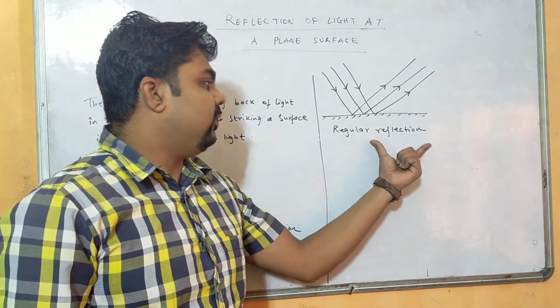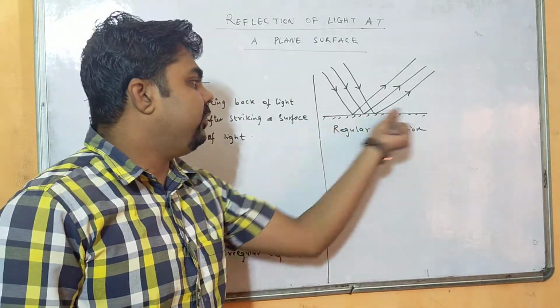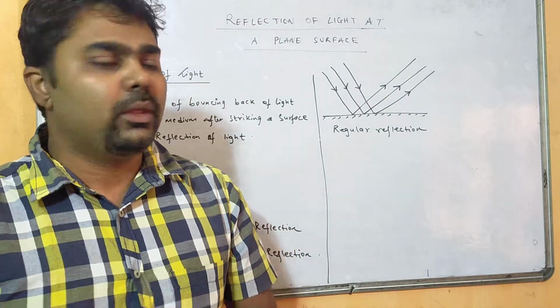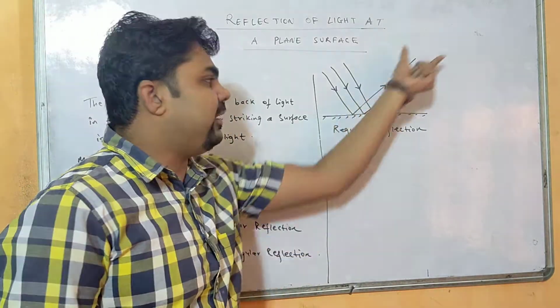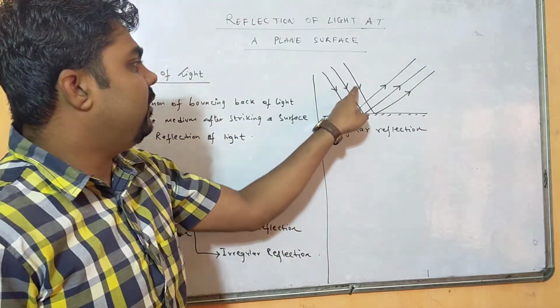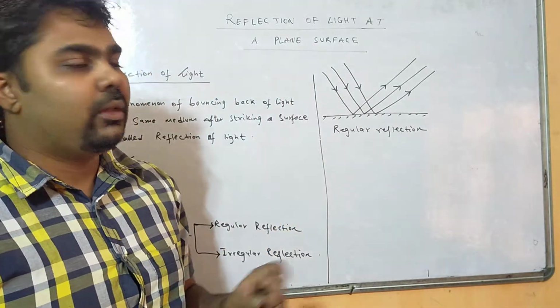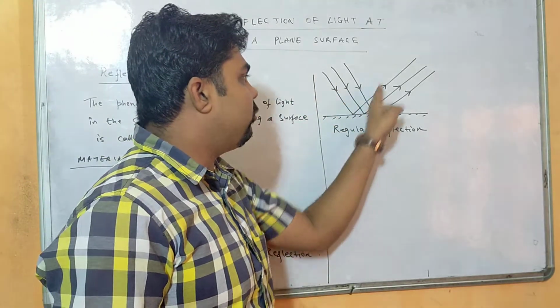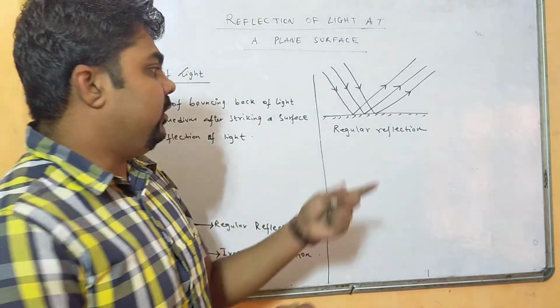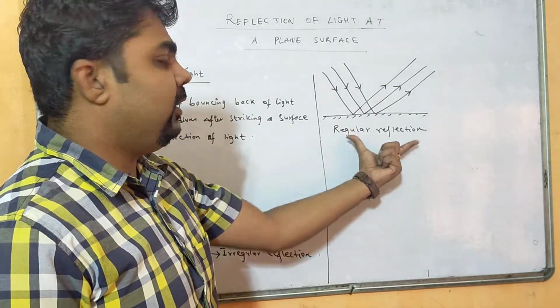Regular reflection of light takes place on a polished surface. Whenever a ray of light falls on a polished surface or a plane surface, it gets reflected in the same direction, right? See, these are called incident rays. Incident rays are parallel to each other, and after falling on the plane surface, they also get reflected in the same direction, and the reflected rays are also parallel. This is called regular reflection.